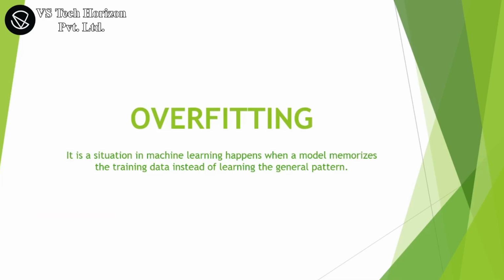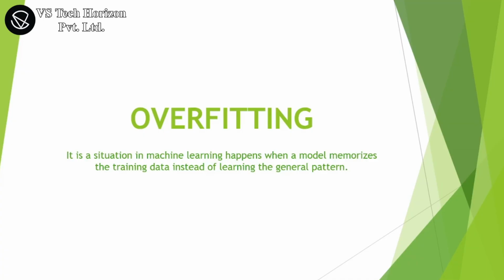It is graphically represented as a smooth curve and a zigzag curve. The training error in overfitting is low and the testing error is high. It consists of low bias and high variance.